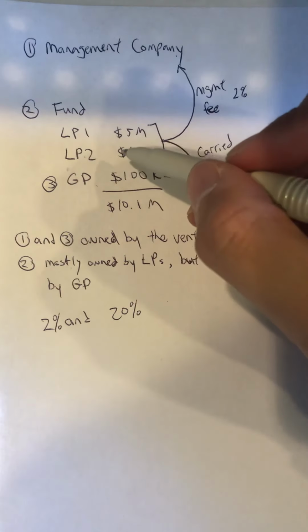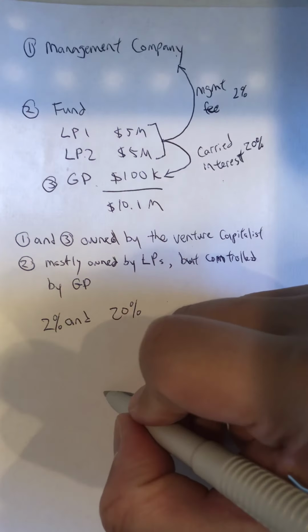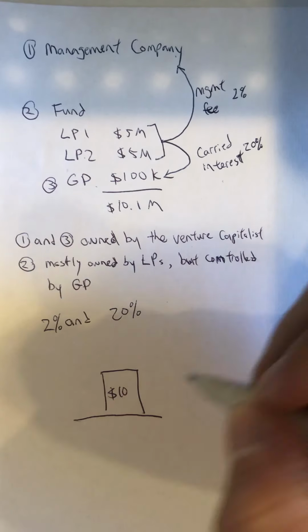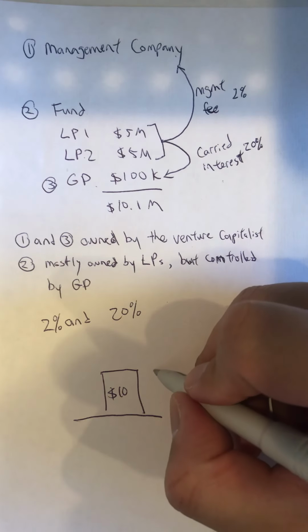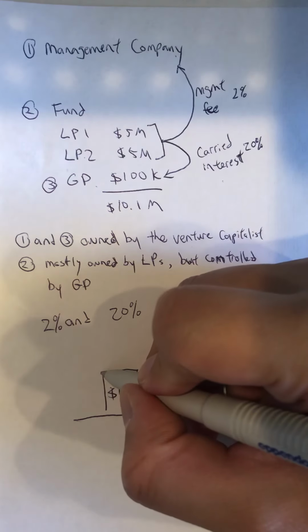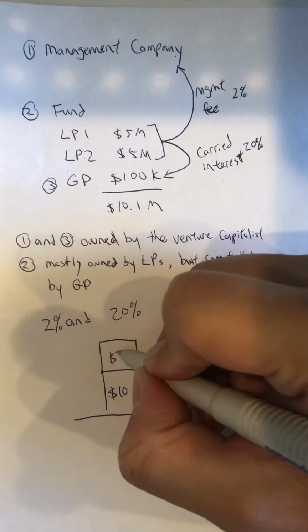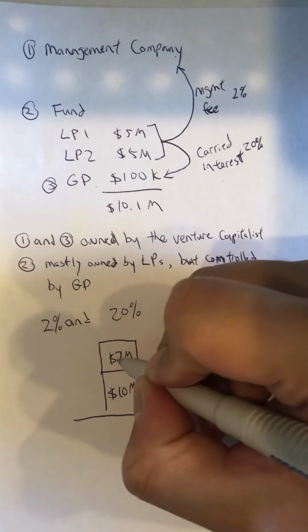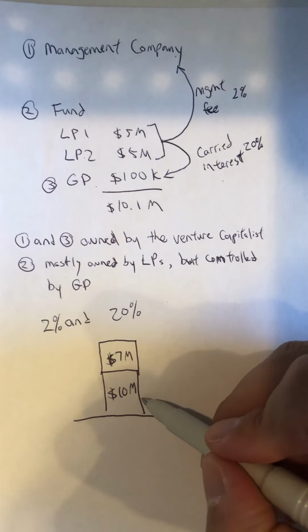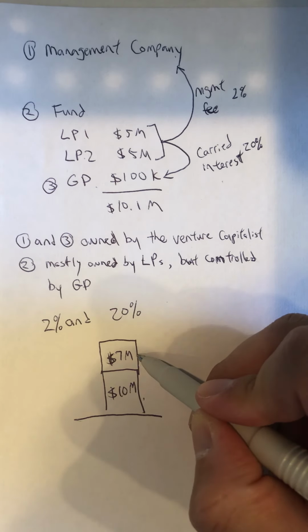So let's take one LP, for example. Actually, let's take both of these LPs, for example. Both of these LPs together have a $10 million investment, right? And as you can imagine, investments can go up or down. Let's be optimistic here and say that the investment went up. Let's say that it went up by $7 million. Okay, so the limited partners invested $10 million and they made $7 million.